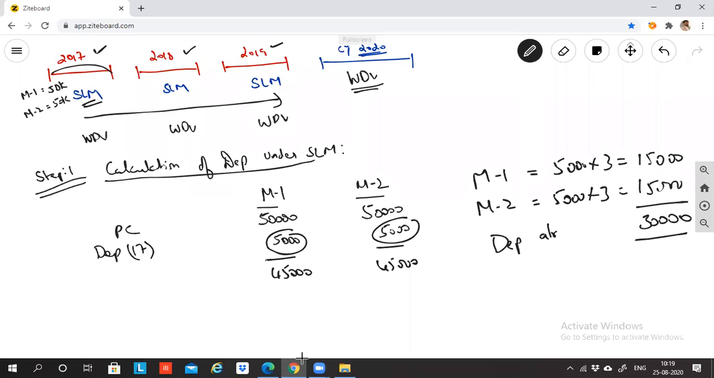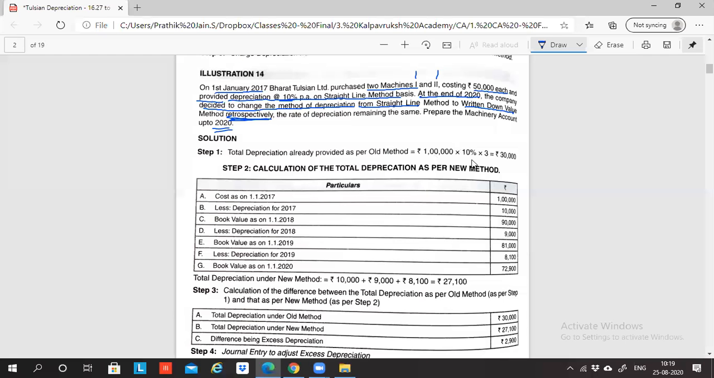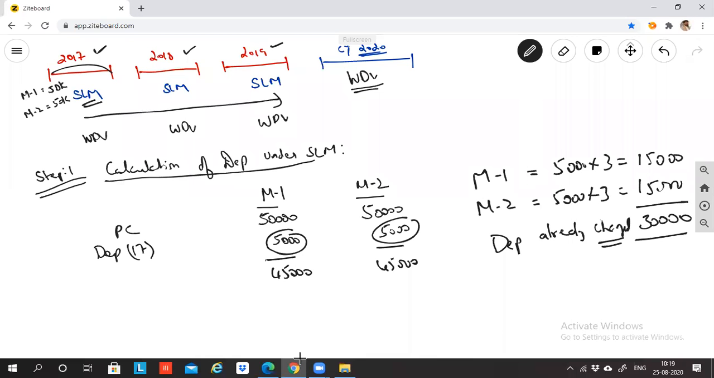Depreciation already charged. Charged means I wrote this to the P&L account. Since we are following the SLM method in 2017, 18, 19, this depreciation is already charged. Do you all agree with me? So total depreciation is 30,000 rupees. Step 1: first, we calculated the depreciation under the normal method, the old method.